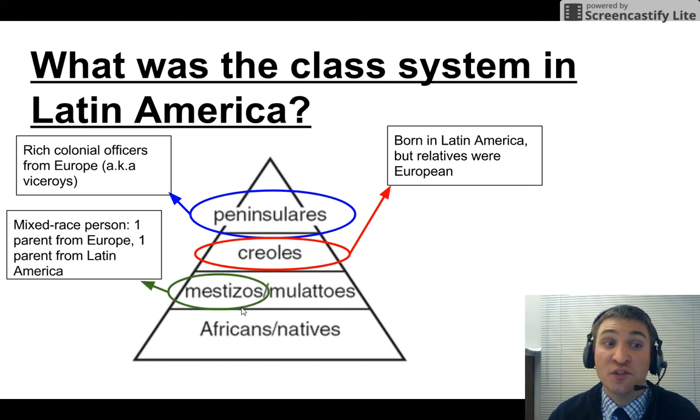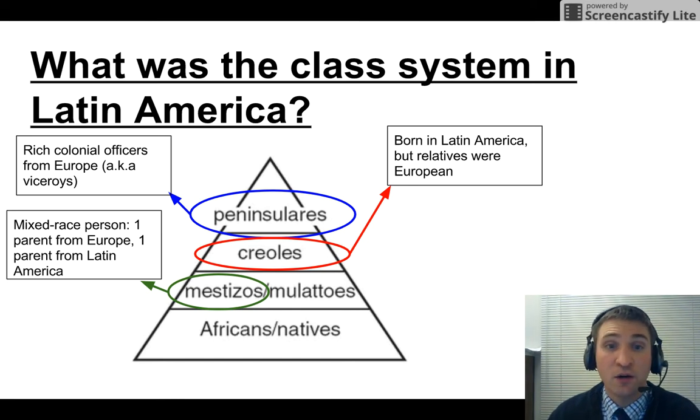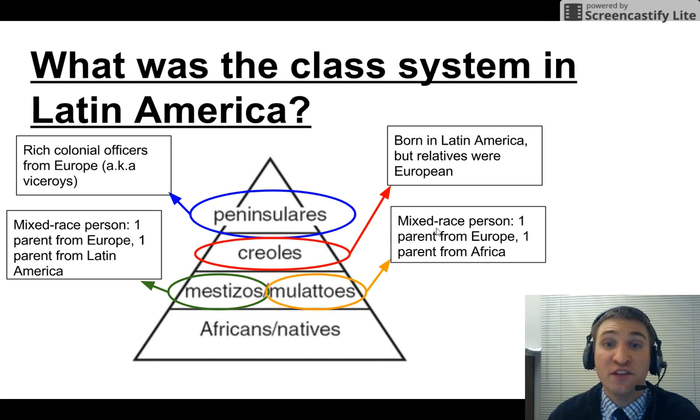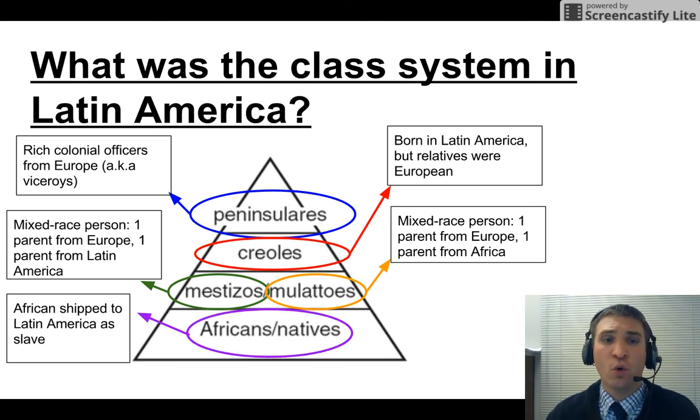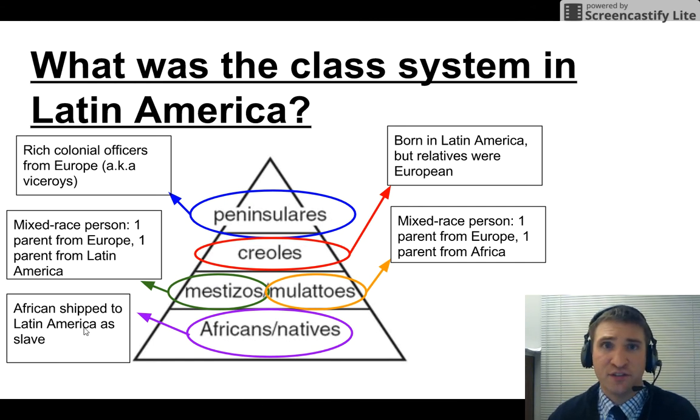The Mestizos, they're mixed race people. 1 parent is from Europe and 1 parent was from Latin America. Mulattoes, please write this in your box. Mixed race people. 1 parent is from Europe and 1 parent is from Africa. And then the lowest social class in Latin America at this time were the African slaves. And they were Africans shipped to Latin America as slaves.